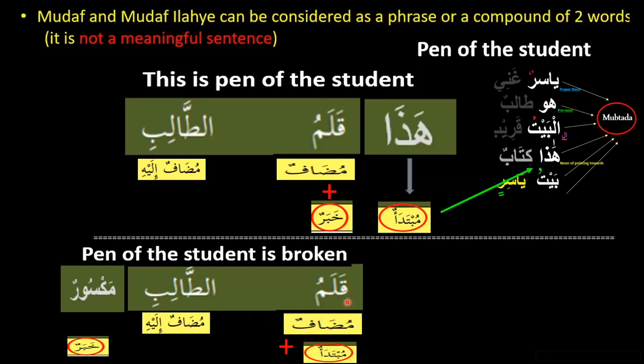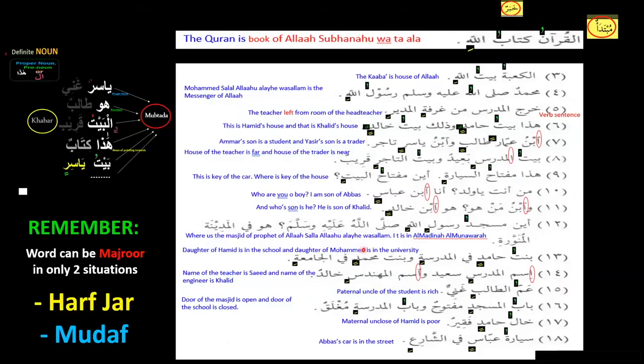One might ask, we always said that khabar is always definite. There is no alif lam here. It's nobody's name. It's qalam, a pen. But sisters, remember, we have also said, and we have added it last time here, that when a word comes as a mudaf, then the mudaf is also considered definite. Look, here it is on the right hand side, it is coming in the category of those words which are definite. So qalam is mubtada, and qalam is also playing the role of mudaf, and talib is mudaf ilay, and maksurun is the khabar. So this is one sentence.